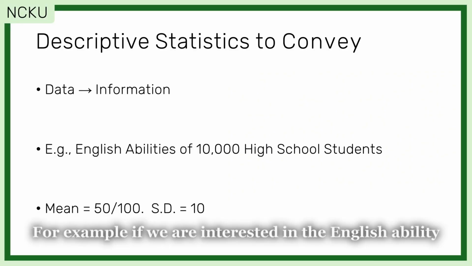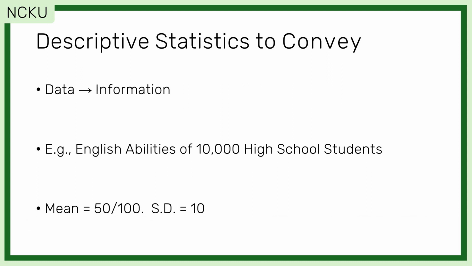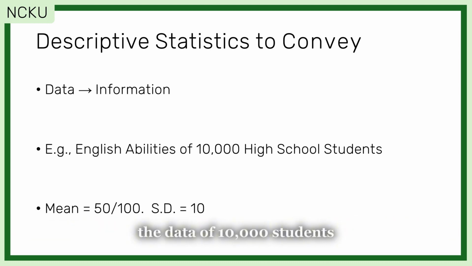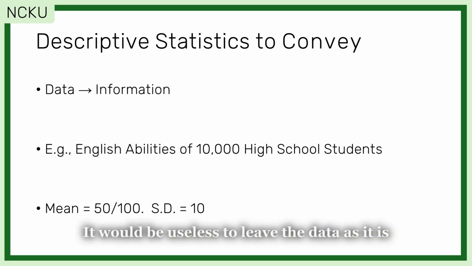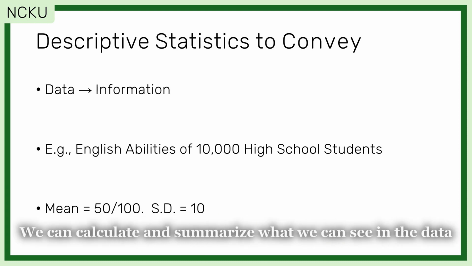For example, if we are interested in the English ability of recent high school graduates, we administer English tests in high schools and get the data of 10,000 students. It would be useless to leave the data as it is because it is just a random set of 10,000 data points. We can calculate and summarize what we can see in the data.